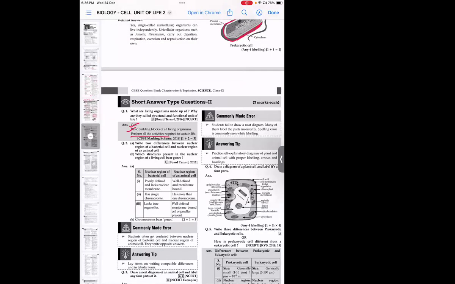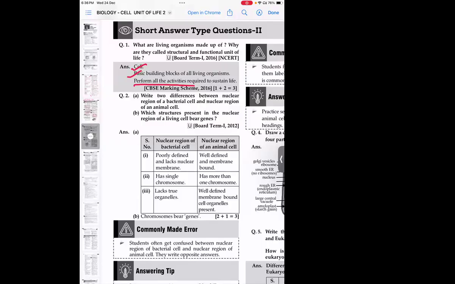Now, question number 2. Gagna, read the question number 2 and tell me the answer. The question is: write two differences between the nuclear region of a bacterial cell and the nuclear region of an animal cell. Ma'am, first of all, a bacterial cell is a unicellular organism and an animal cell is multicellular.